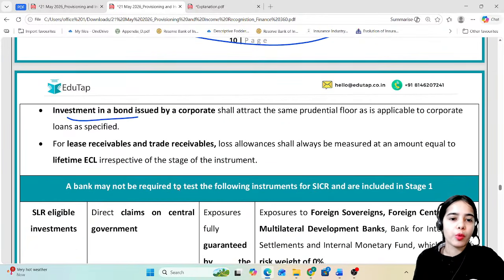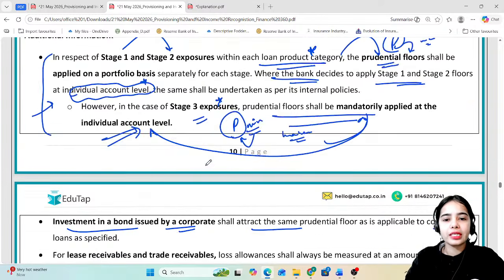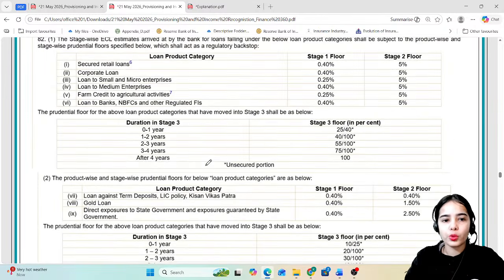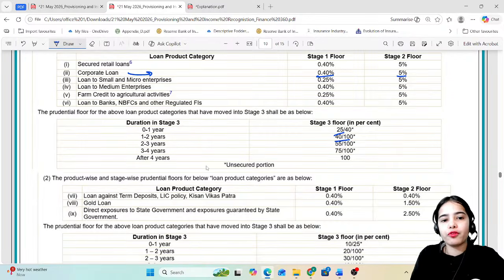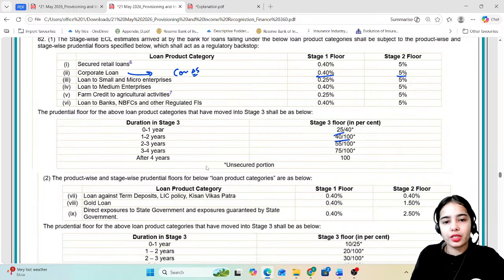Now, investment in a bond issued by a corporate shall attract the same prudential floor as applicable to corporate loans. So, whatever is the prudential floor for the corporate loans, that same prudential floor or those same provisions will be applied for the corporate debt securities also. Okay.